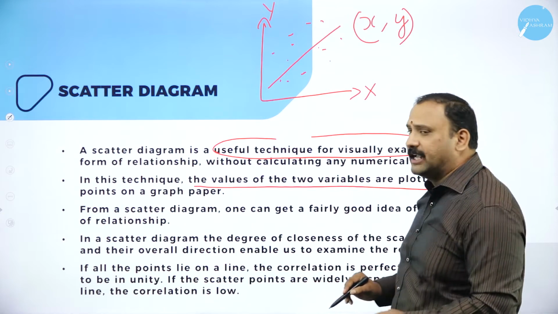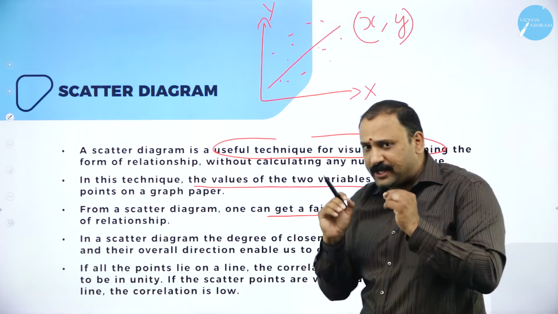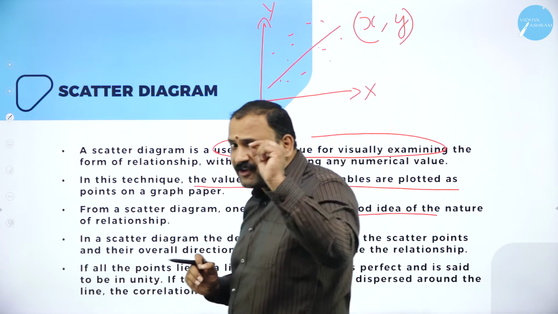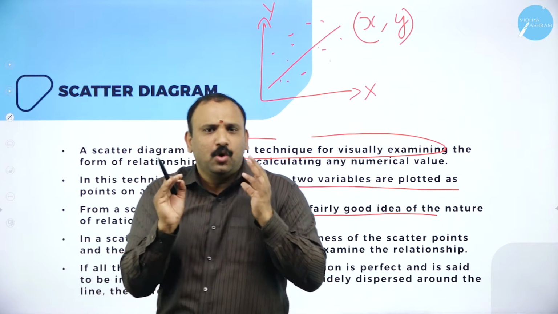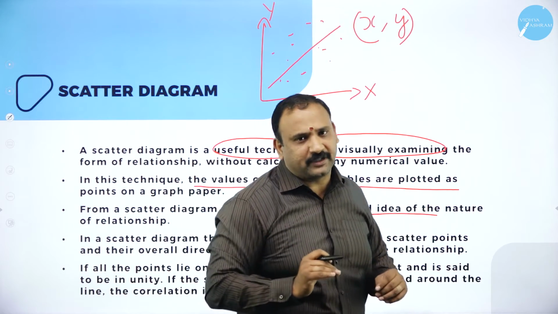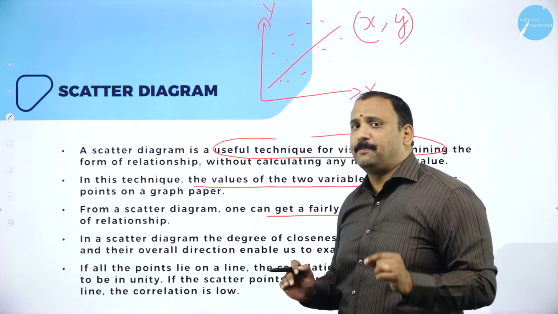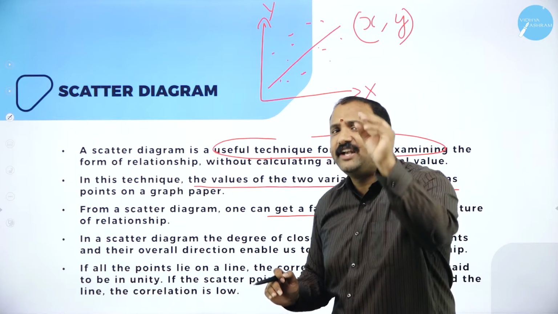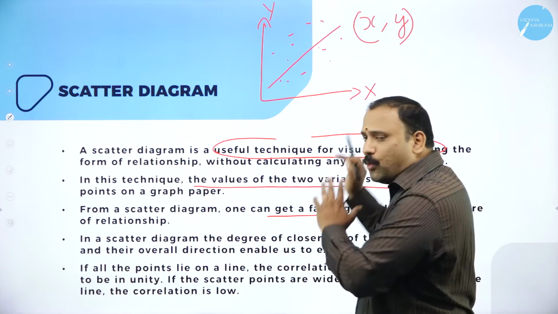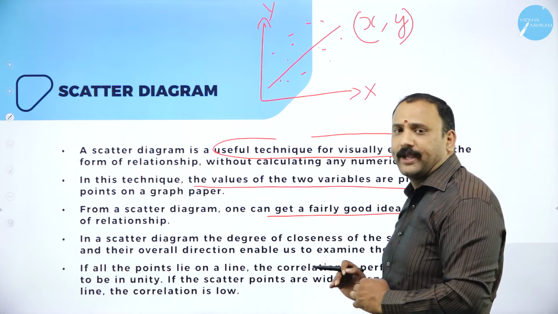From the scatter diagram, one can get a fairly good idea. That's where I want to emphasize again: a fairly good idea, which means 80% of the time you might be right, or 70% of the time. We are not going into accuracy, so I'm just going to say that 70 to 80% of the time, yes, you know what the correlation is.